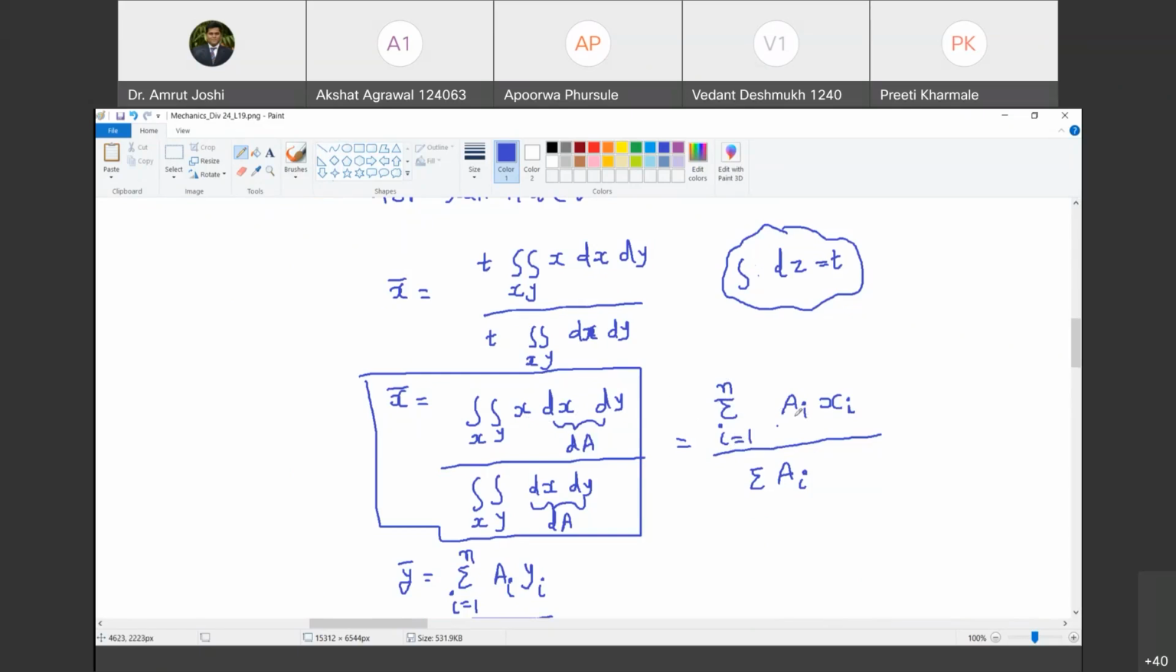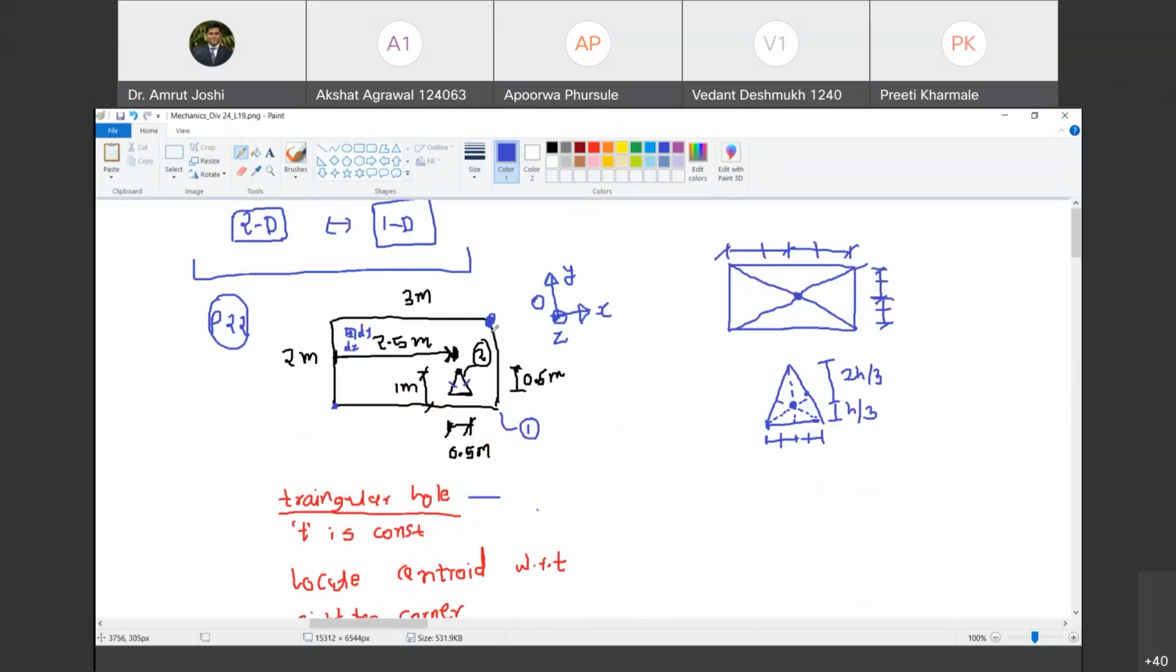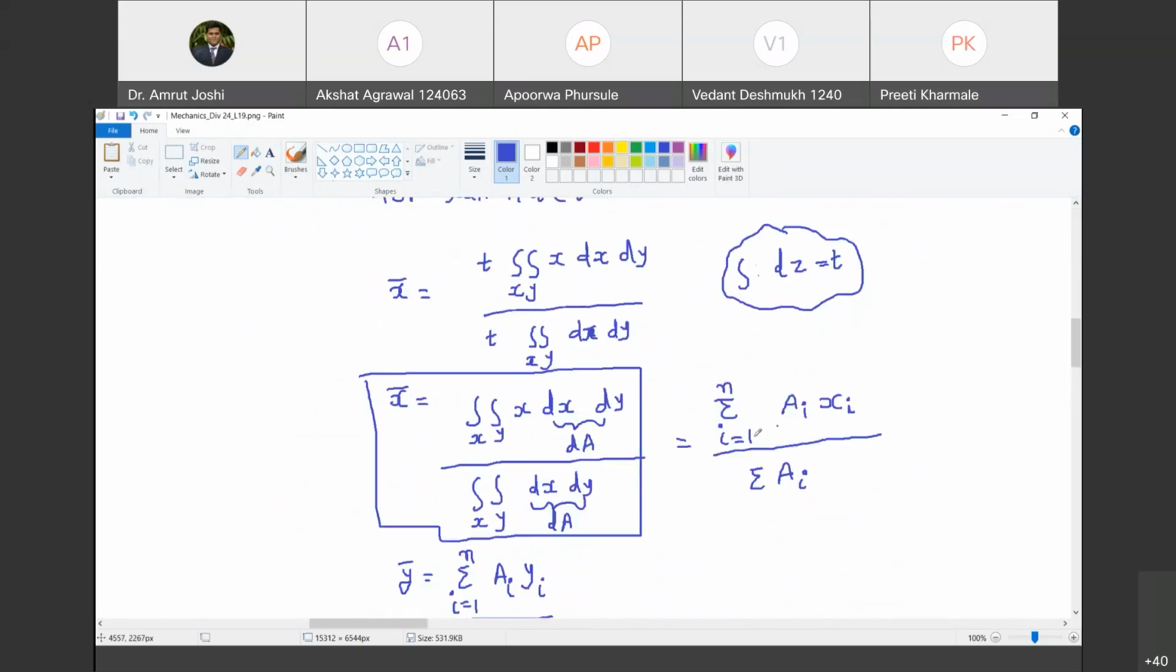What is ai xi? ai xi are the number of regular figures in which we have divided the original figure. So let us say here i runs from 1 to 2. We have divided the original figure into two parts. Do you agree with me? Yes, sir. So summation i running from 1 to n of ai xi divided by summation ai.